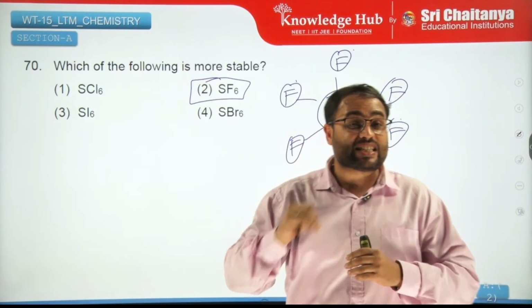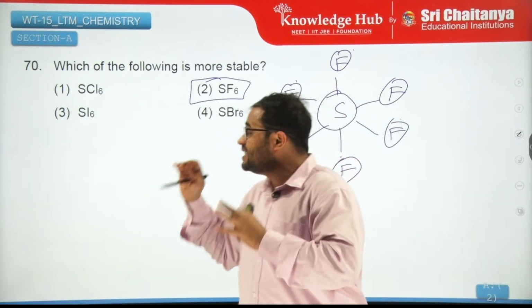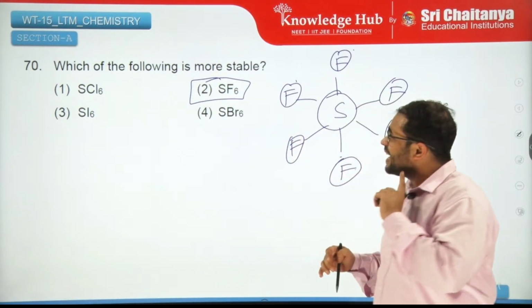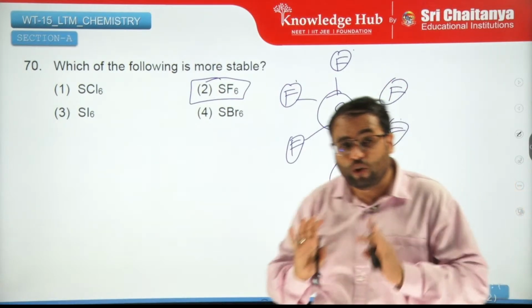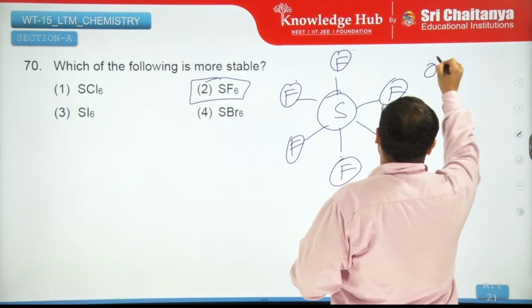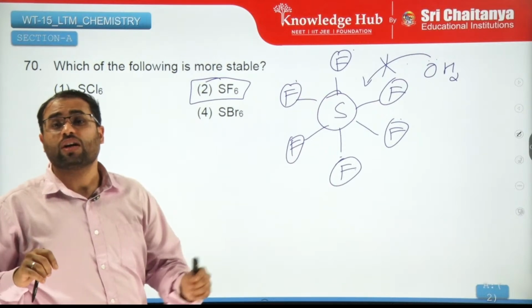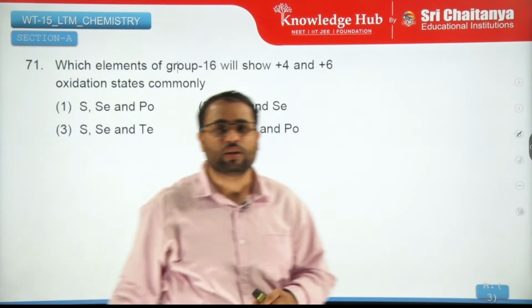But if you increase this size to chlorine, then they get steric repulsions and this destabilizes the compound. This is one thing. The second thing, this blanket of fluorine prevents attack of any nucleophile like water on this, and that attack does not occur, right? Because of which SF6 is the most stable.